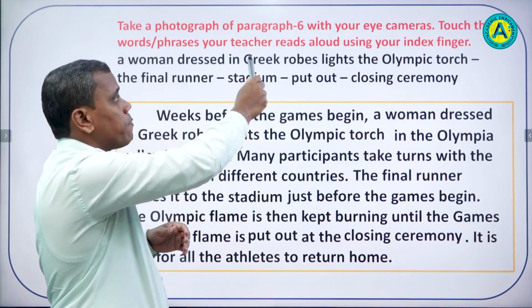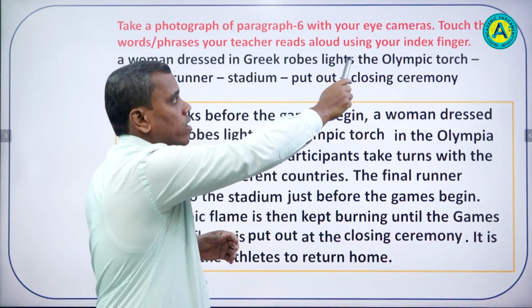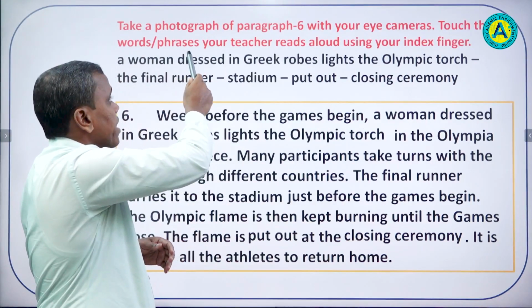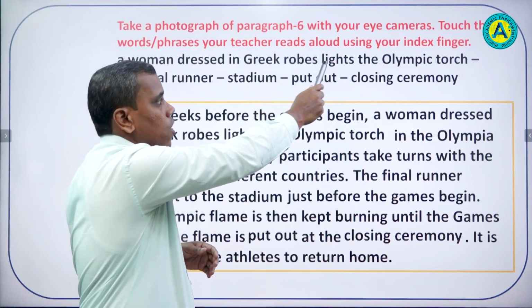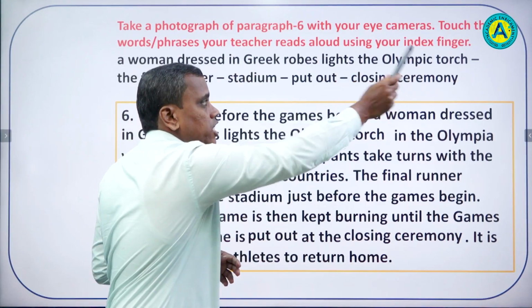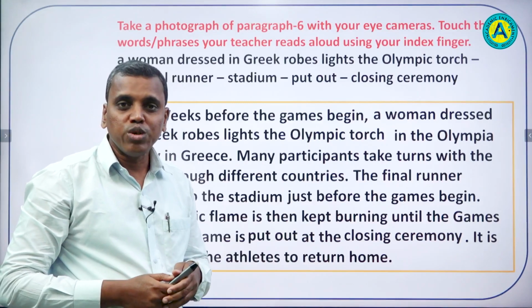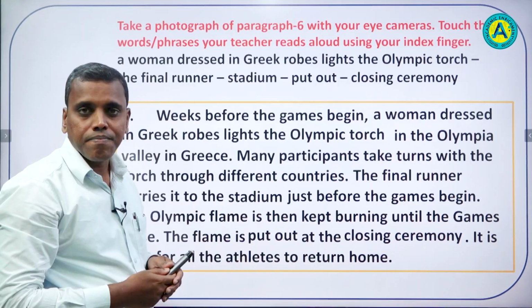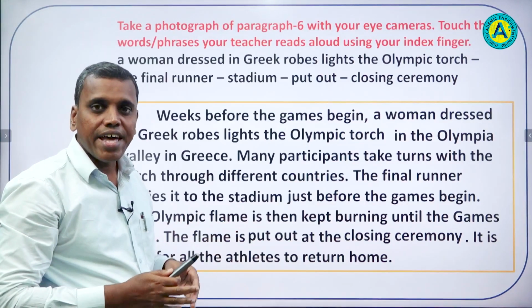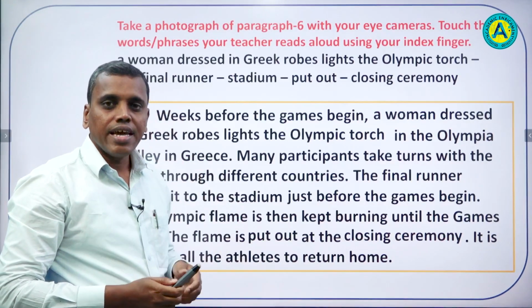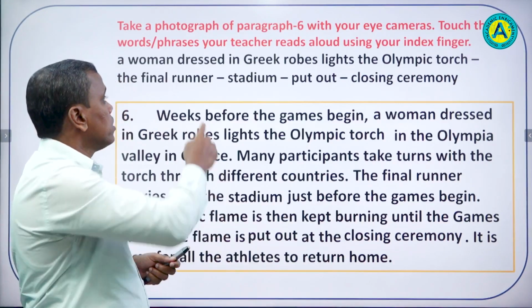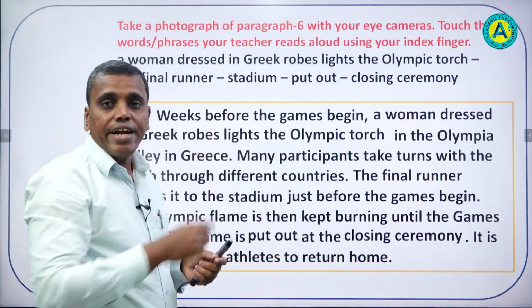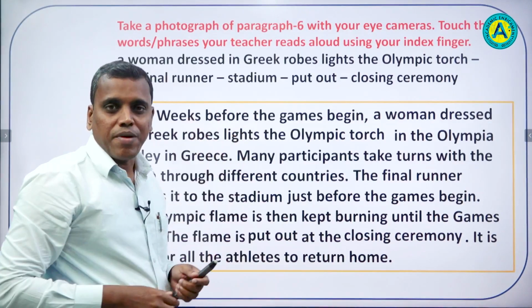Now students, in this part, take a photograph of paragraph 6 with your eye cameras. Touch the words or phrases your teacher reads aloud using your index finger. So what you have to do here? First, look at this particular paragraph carefully for some time. Then you have to cover your eyes and find out the phrases or words given here, and put your index finger on that particular part.